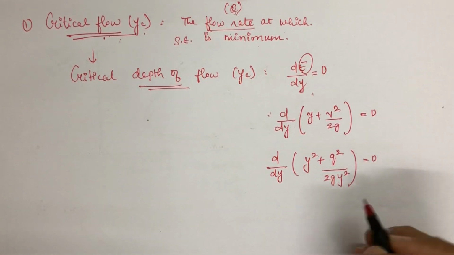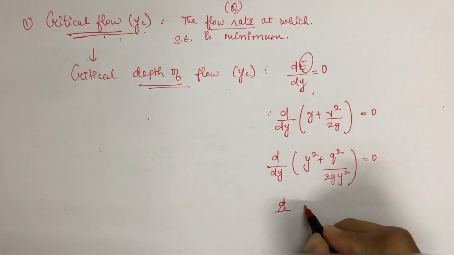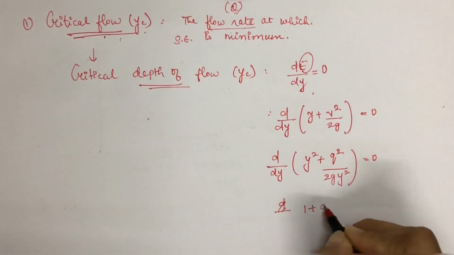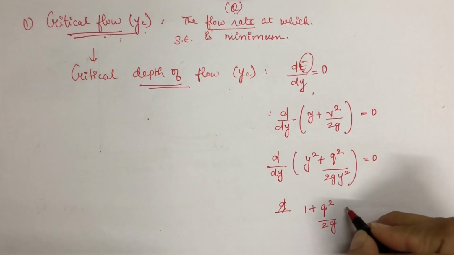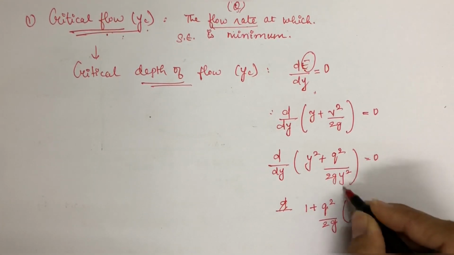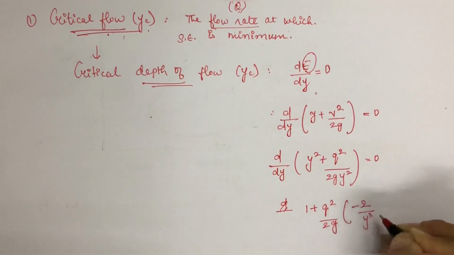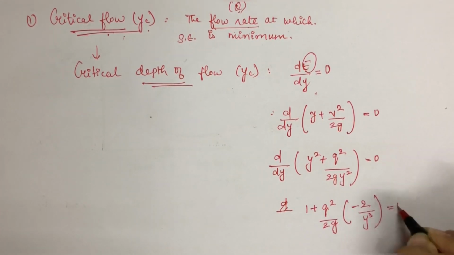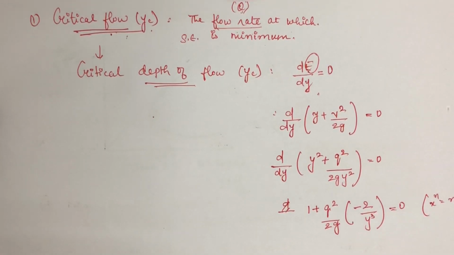Now taking 1 plus q square by 2g common, the derivative would be only for this 1 upon y square, so it will be minus 2 upon y cube equals 0. We have used the formula for the derivative of x raised to n, which is n x raised to n minus 1.